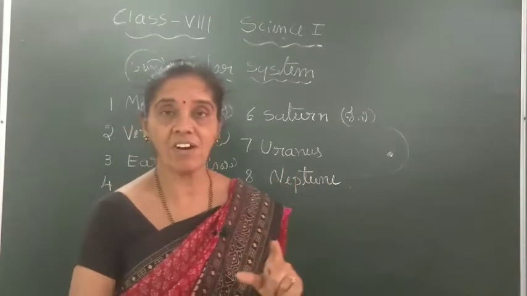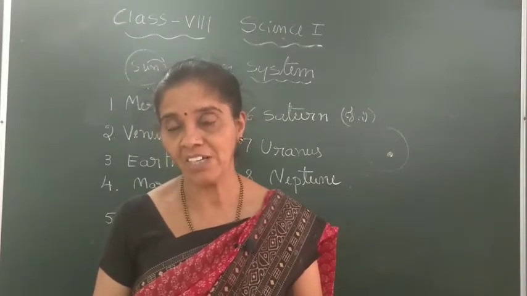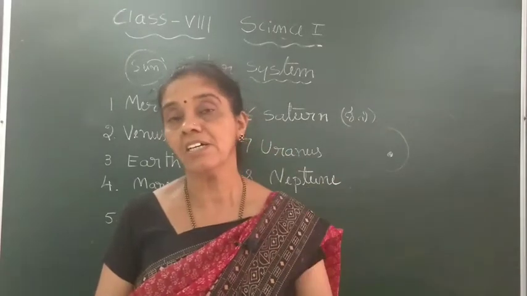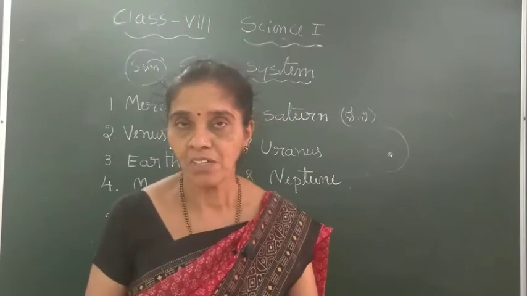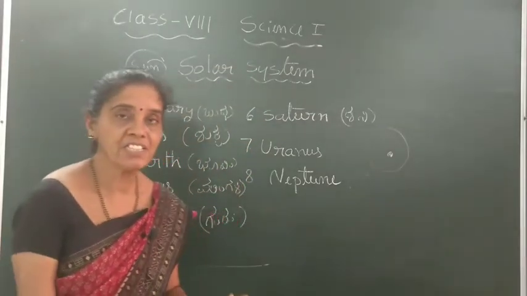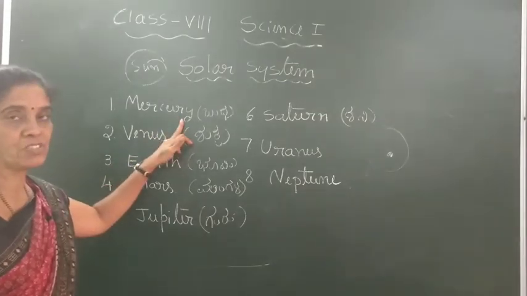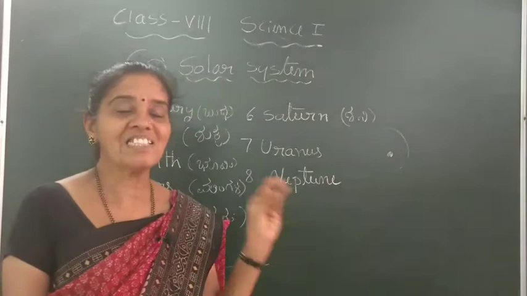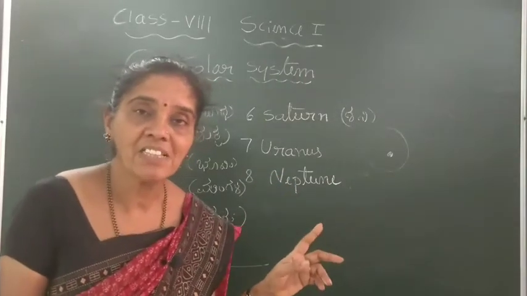A telescope is a device which is used to see celestial objects clearly. It makes them appear a little bigger and closer when you see through the telescope. Okay, now we will take each planet. The first planet is Mercury. It is very, very close to the Sun and its size is small. It is the smallest planet in our solar system.